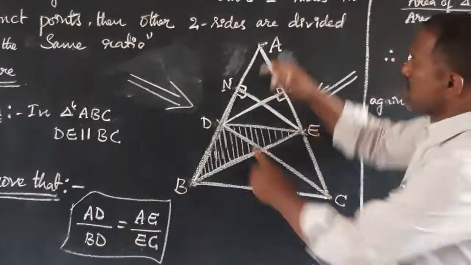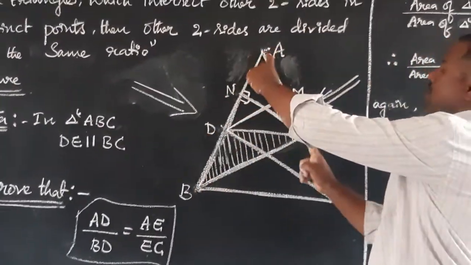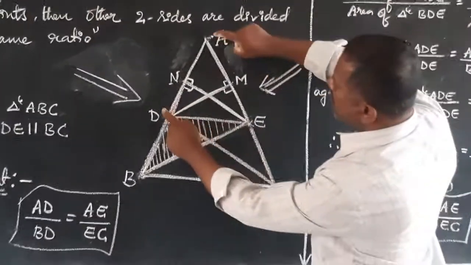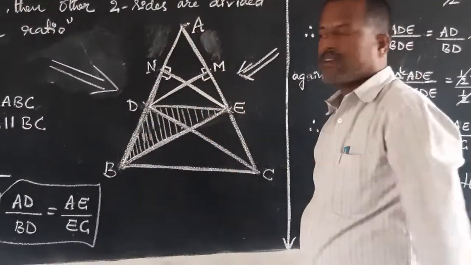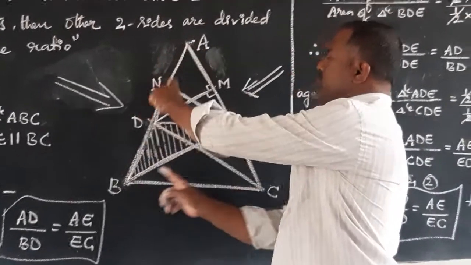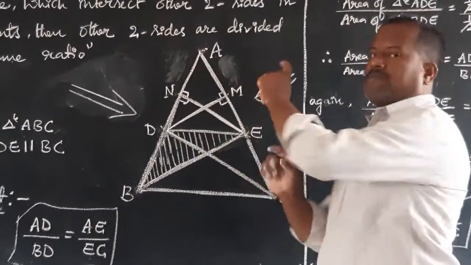This is what we call half by half is equal to half by half. Once again, half by half is equal to half by half. AD by BD is equal to AE by EC.